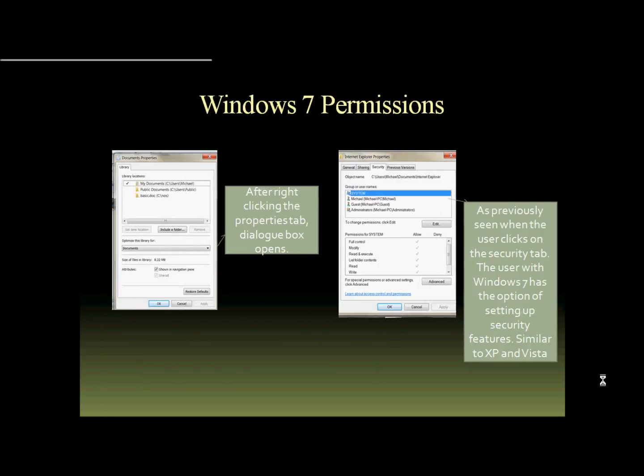Windows 7 permissions. I have included 2 print screens here. After right-clicking, the Properties dialog box opens. As previously seen, when the user clicks on the Security tab, the user in Windows 7 has the option of setting up security features similar to XP and Vista. And I have learned that all 3 operating systems have the same dialog box when it comes to setting up securities and permissions.